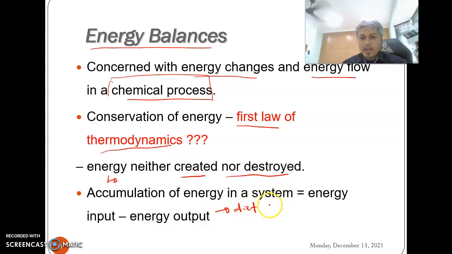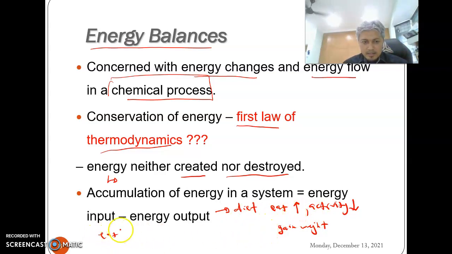Relate with our diet, like we have discussed in the previous video. So if you eat more, activity less, it will result in gain in weight. Then if you eat less, activity more, so loss in weight. Okay, this is the basic concept.